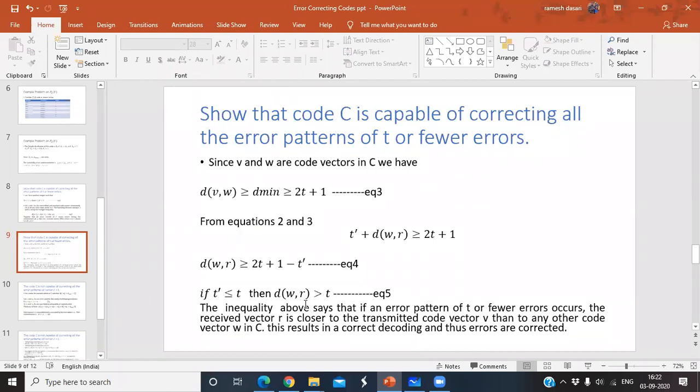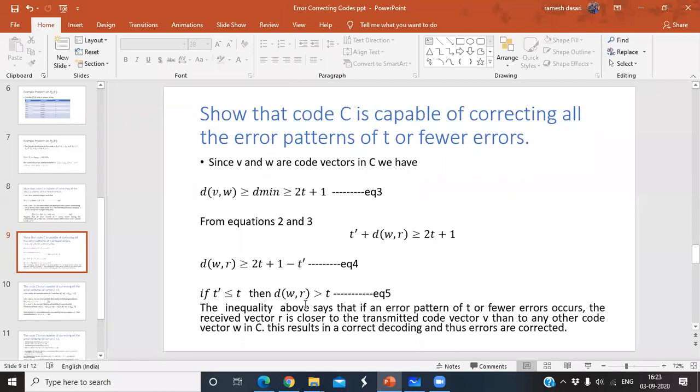Any doubts? Can anyone respond? Equation number 5. Any doubt in that?